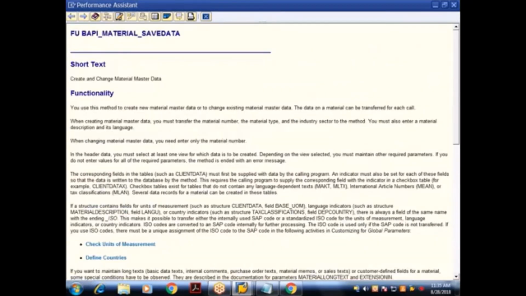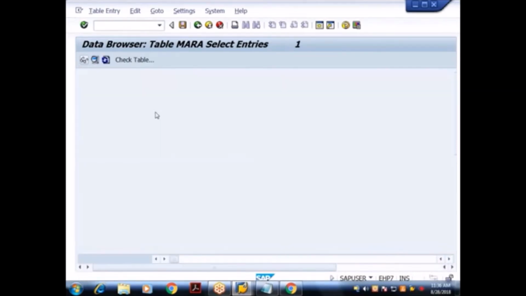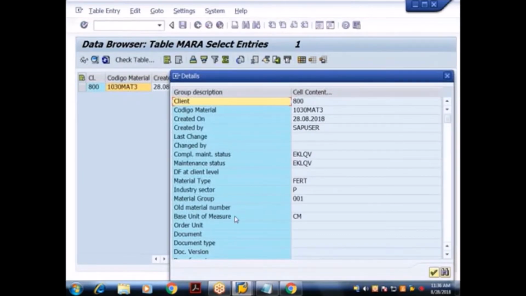What they are saying is, see, you use this method to create what? New material master or change what? Existing material master. Okay, I'll do one thing. Already this material is there, no? 1030 mat 3 is there. If I execute this, what is the base unit of measure here? Centimeter. What is the material group here? 001. Okay, material group is 001 and base unit of measure is what? Centimeter. What I'll do is, again I'll try to pass the same material but with a different material group and different base unit of measure.